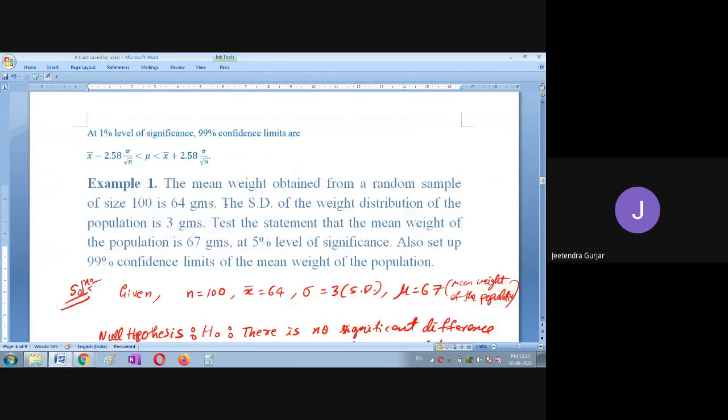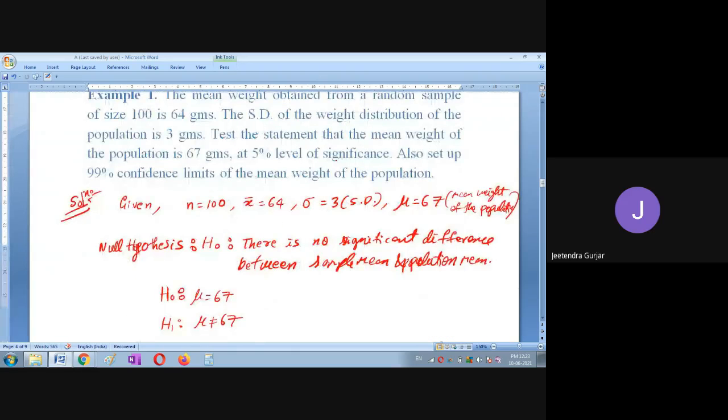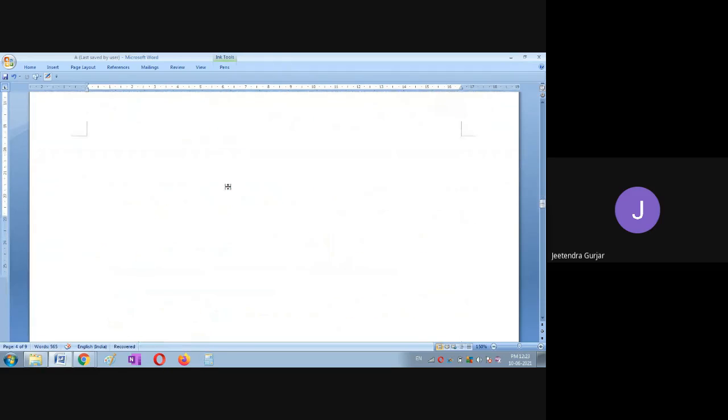So I will take this now. What am I finding now? I am finding the 99% confidence limit. So now I want to find the 99% confidence limit.